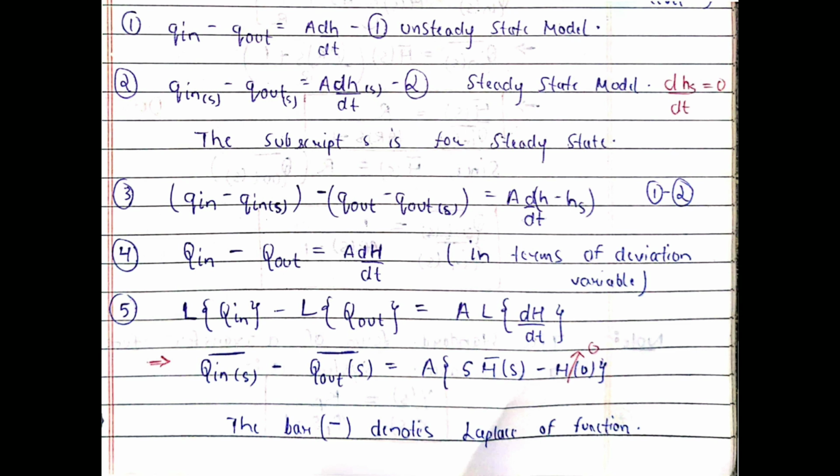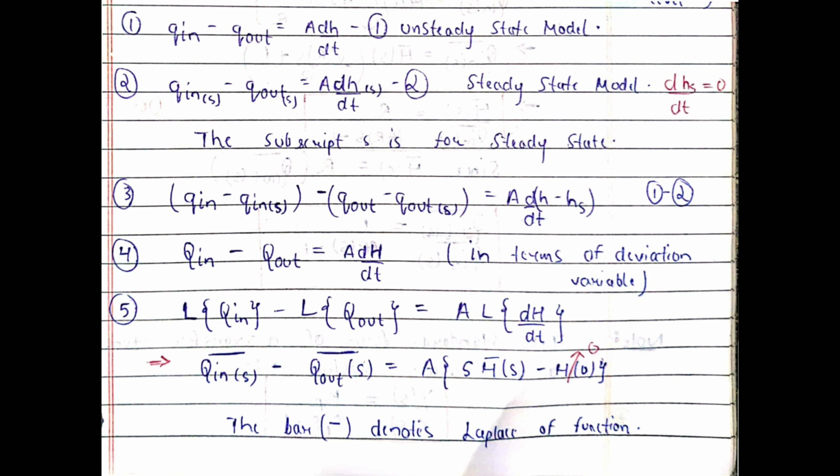Now we will be following the usual steps which are used to derive the transfer function for any system. First we write the steady state model. For writing the steady state model, we put subscript S in the terms which are varying with time, like the inlet flow rate, the outlet flow rate and the height of the tank. So we will get Q in S minus Q out S is equal to A dH by dt S, and that means Q in, Q out and H are varying with time.